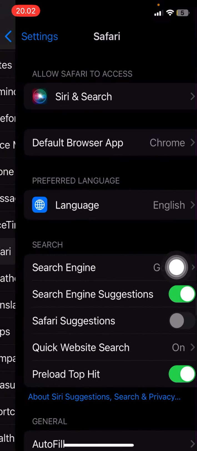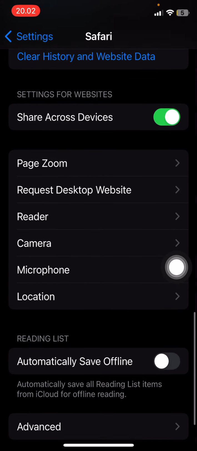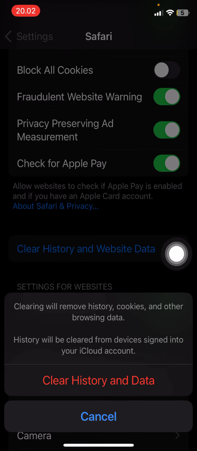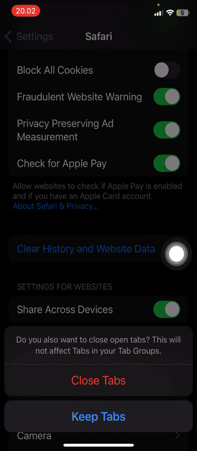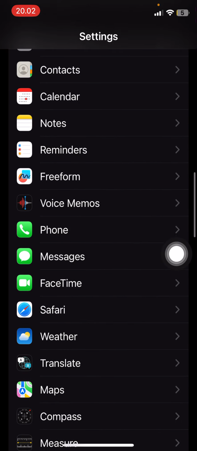Let's go to Safari. Let's scroll down and let's clear cache. So you're going to select clear history and website data, and you're going to select clear history and website data to offload some of that storage, I guess.